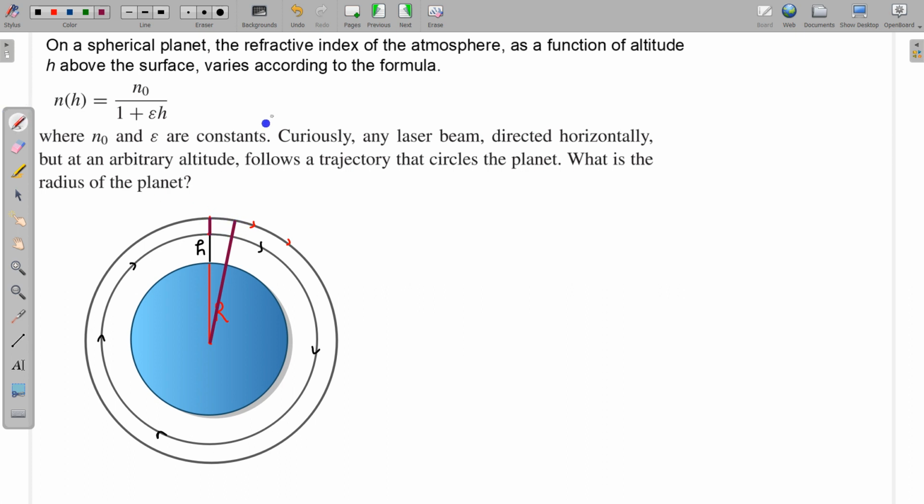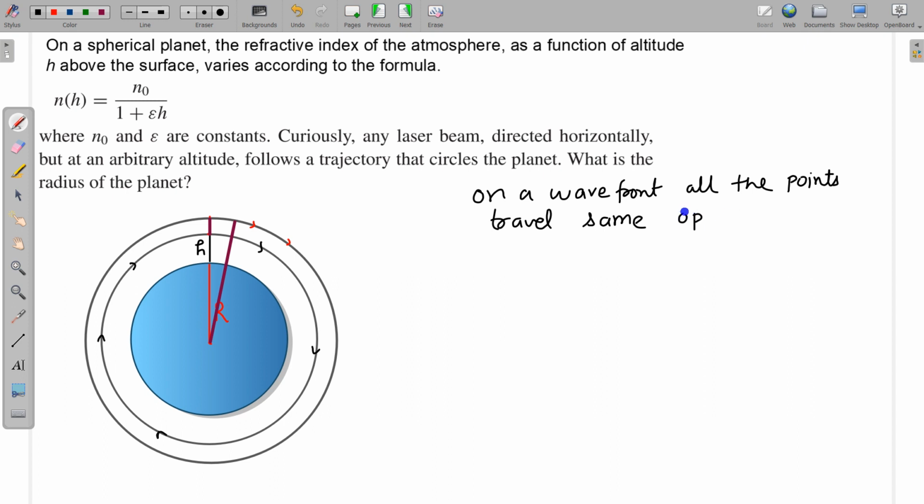And I am again using a concept, and this type of problem I have taken earlier also and used the same concept. The concept is, on a wavefront, all the points travel the same optical path in a given interval of time.